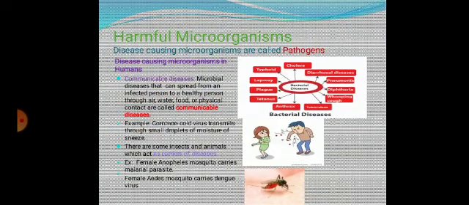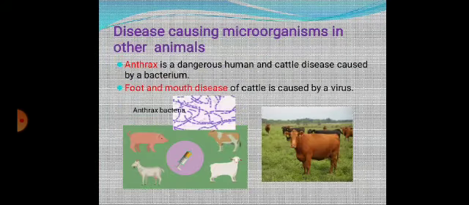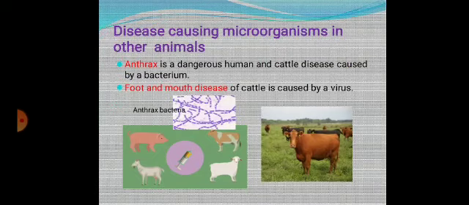Some diseases will spread through carriers. Example, mosquitoes. Female Anopheles mosquito carries the malarial parasite. Female Aedes mosquito carries dengue virus. Some diseases are caused in animals, like anthrax, in humans and cattle, a disease caused by a bacterium. Foot and mouth disease of cattle is caused by a virus.